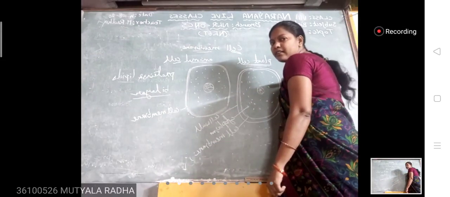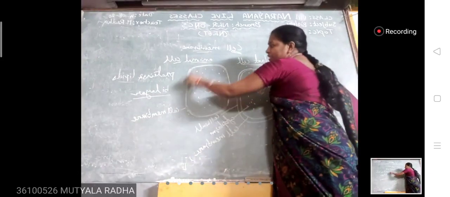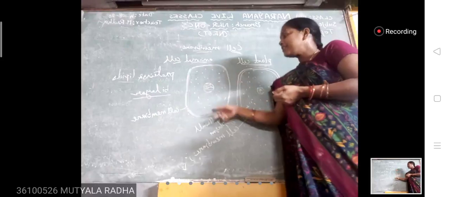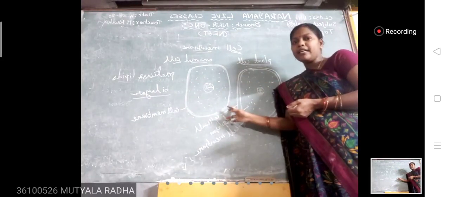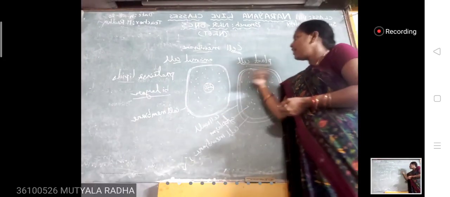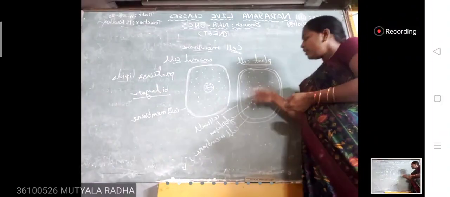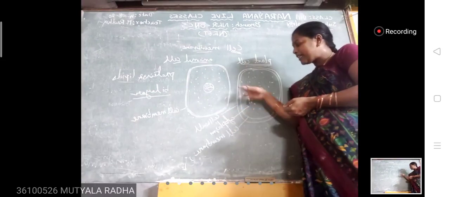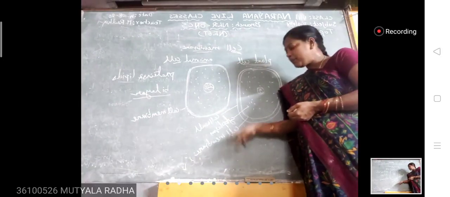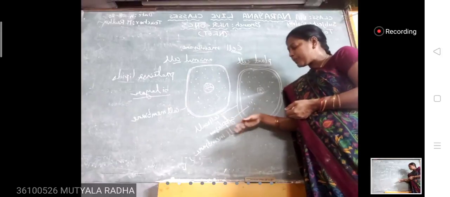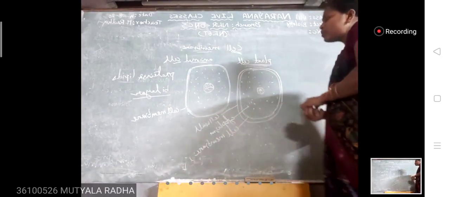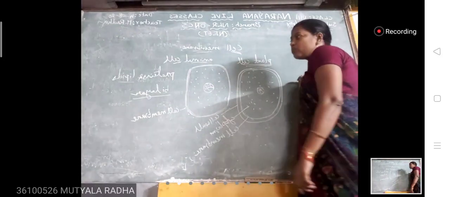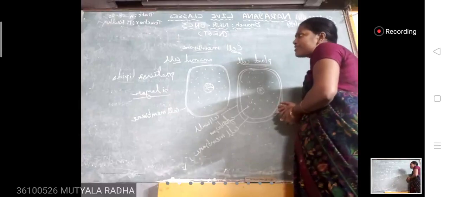So now the cell membrane covers the cytoplasm, and the cell is getting its shape from the cell membrane in the plant cell. The lipids are arranged as a bilayer. Then you come to the functions of the cell membrane.